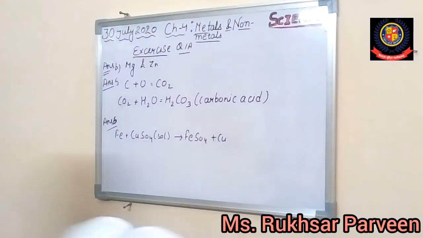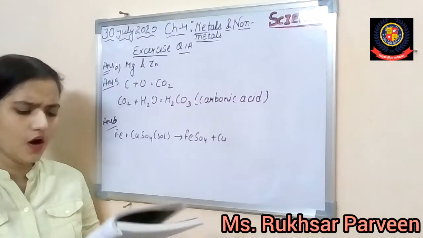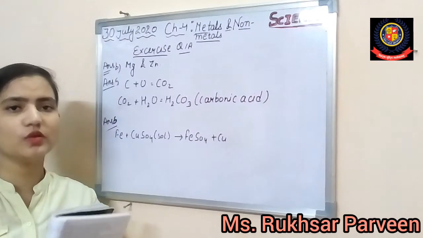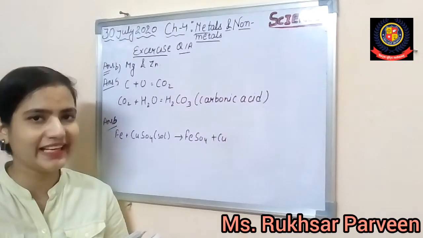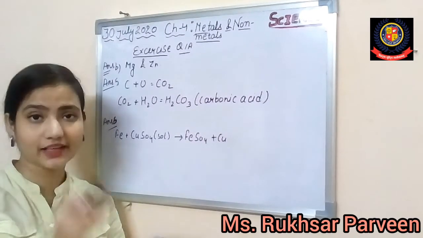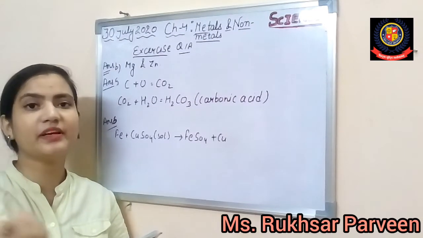Alright students, now let's come to question number 3. It is written, what do you understand by the term metal activity series? As you all know, the metal activity series has been created by scientists as a list according to the reactivity of metals, according to their capability of reactivity.